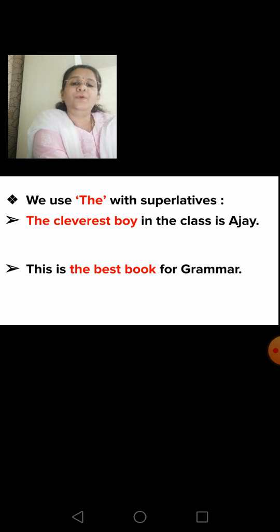The cleverest boy in the class is Ajay. So here the superlative degree is cleverest. So you use the before the superlative degree. This is the best book for grammar. So here the superlative degree is best. So you use the before the superlative degree.